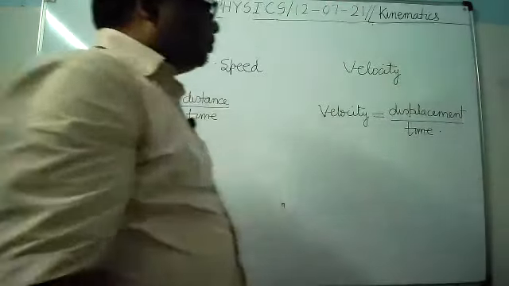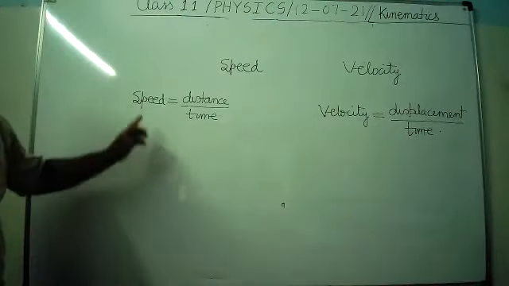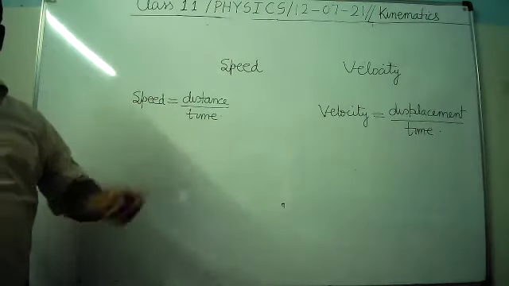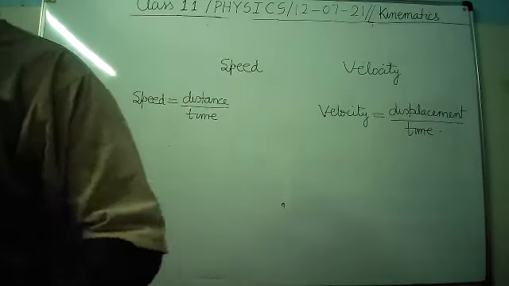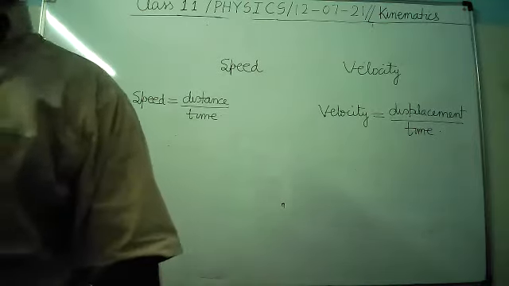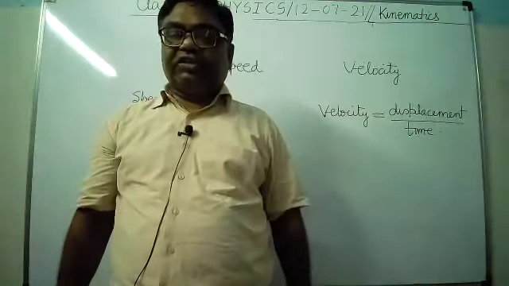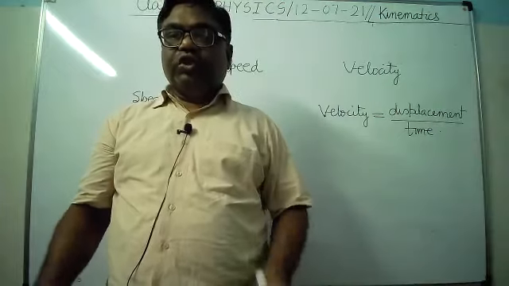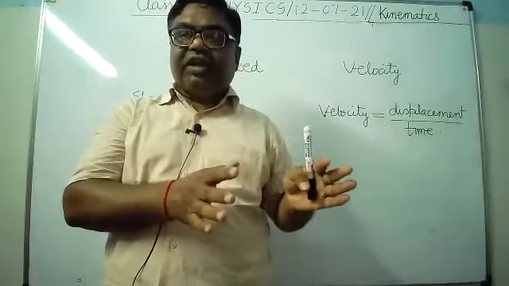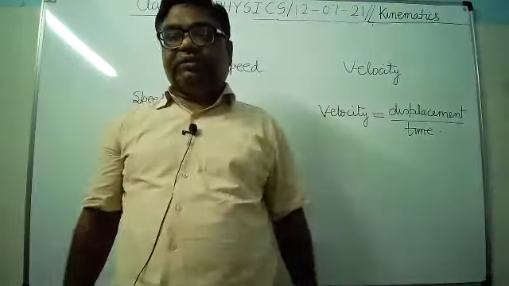Now see here. Speed: distance traveled per unit time. Velocity: displacement occurred per unit time. Unit time में कितना displacement हुआ, that is known as velocity. Unit time में कितनी distance travel की, that is known as speed.